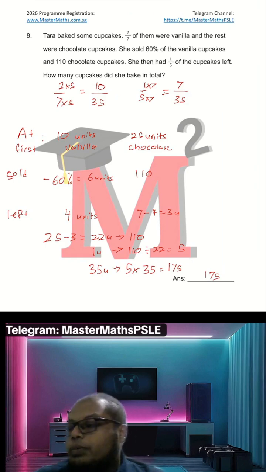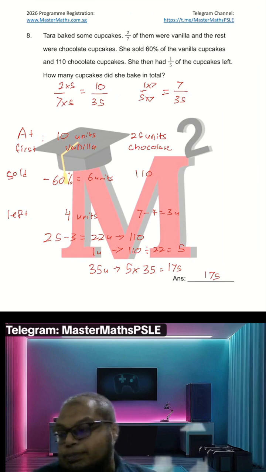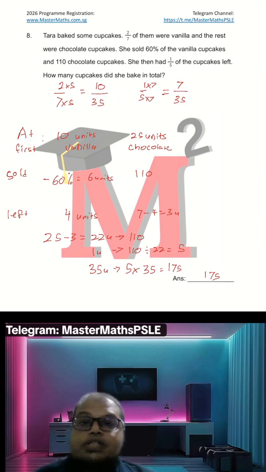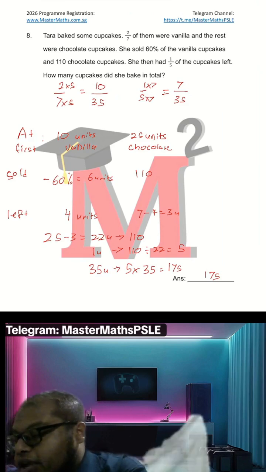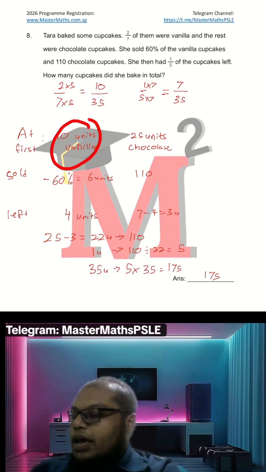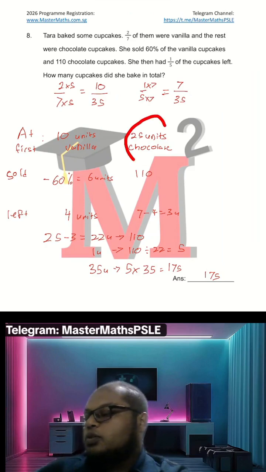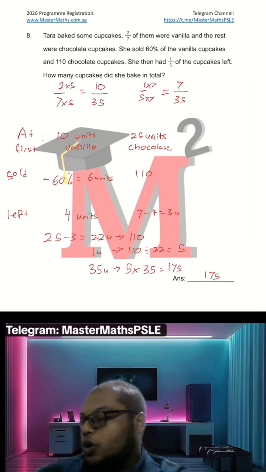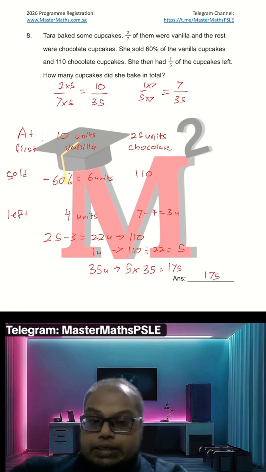But again, we must remember this is not like initially there was 10 out of 35 then drop to 7 over 35. Not the case. The initial 2 over 7 is the description for the vanilla and the rest are chocolate. So that means at first we got 10 units of vanilla and 35 minus 10, 25 units of chocolate. 10 units vanilla, 25 units chocolate.